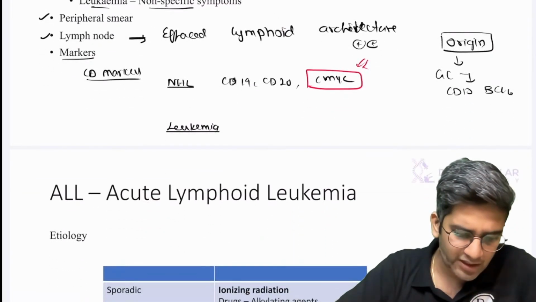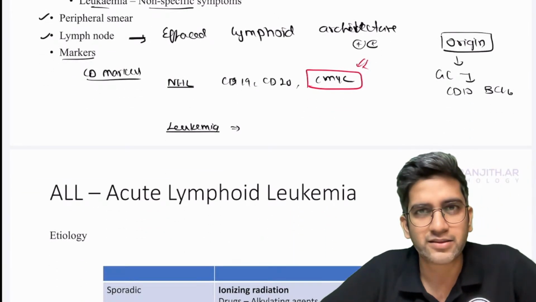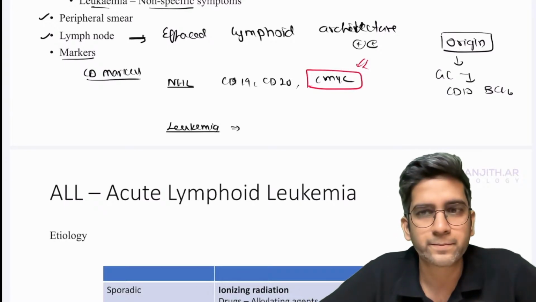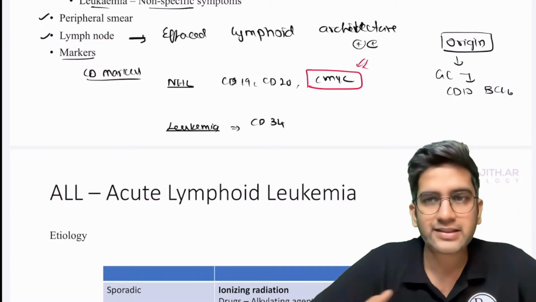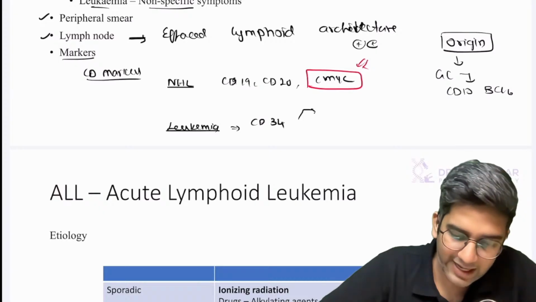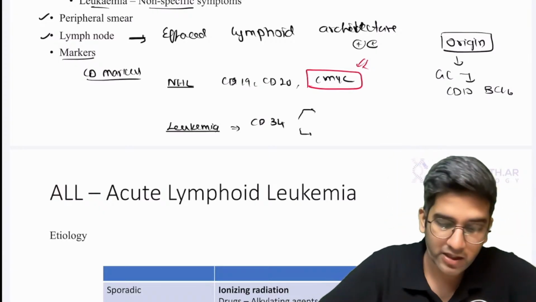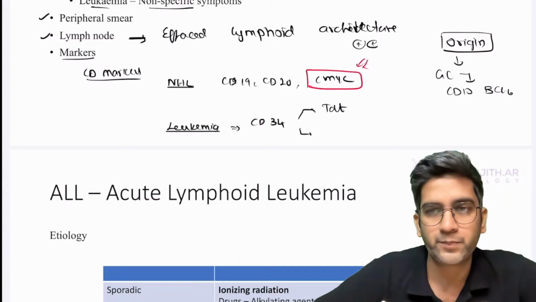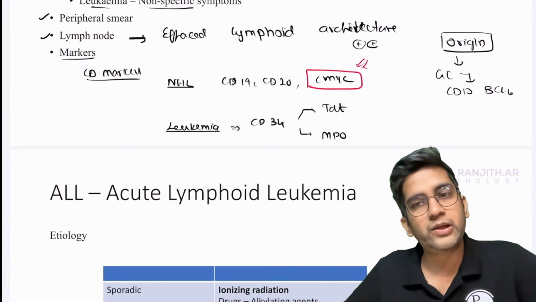Leukemia, same. Can I say every leukemia comes from the stem cell? It does. What is the stem cell marker? CD34. Right, that's a stem cell marker. You can write that for any leukemia, right? Then I have only two acute leukemias, AML or ALL. For lymphoid, I have TdT. For myeloid, I have MPO. In addition to that, write whatever you want.